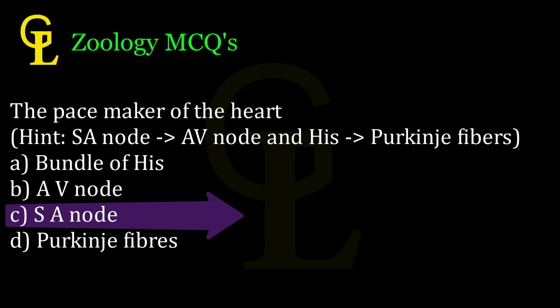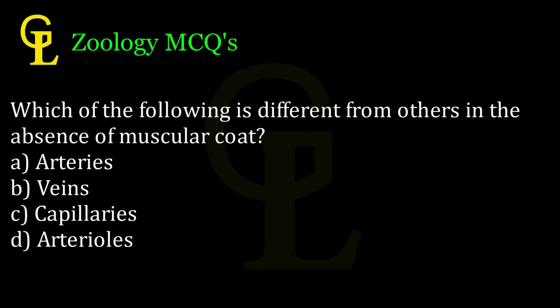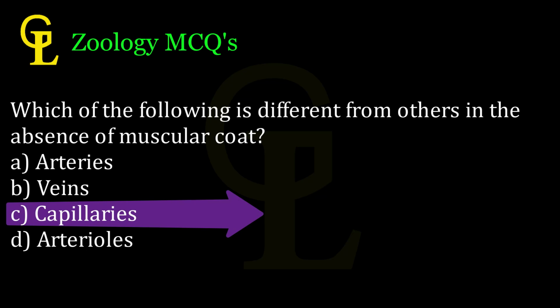Correct answer, C. Which of the following is different from others in the absence of muscular coat? A. Arteries, B. Veins, C. Capillaries, D. Arterioles. Correct answer, C.